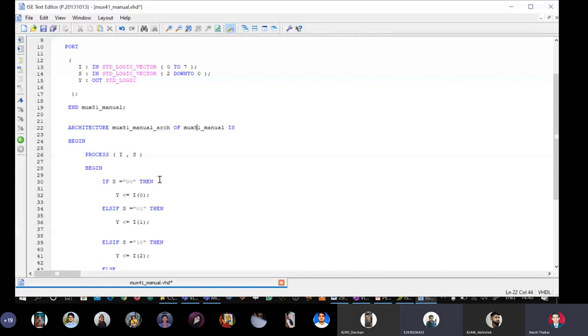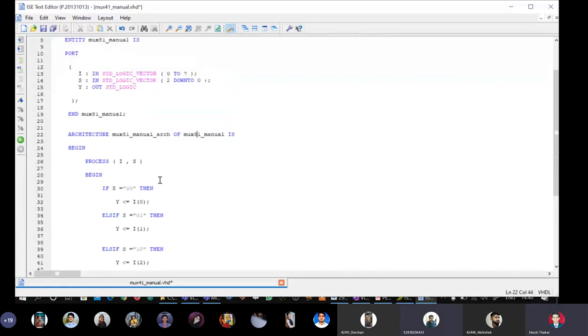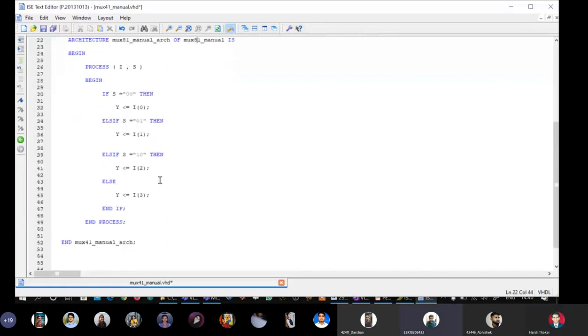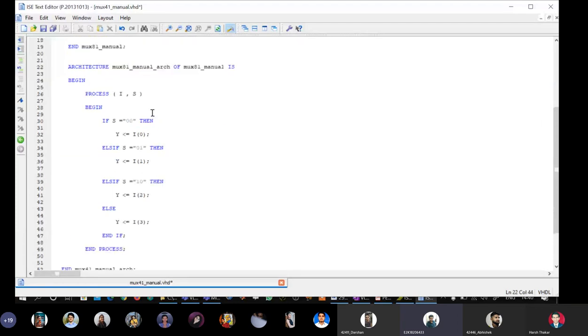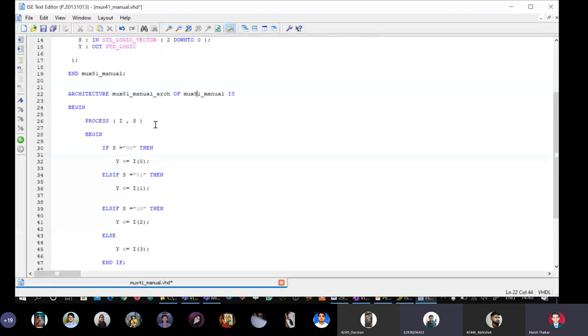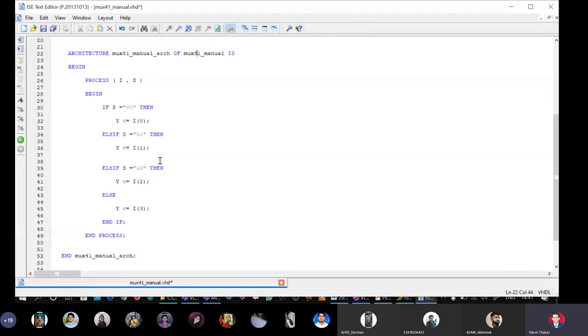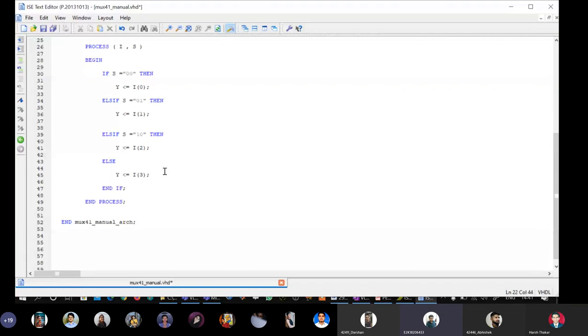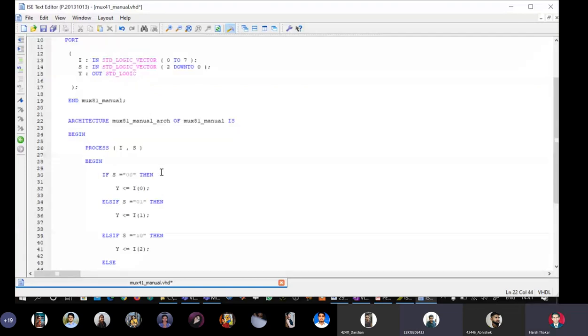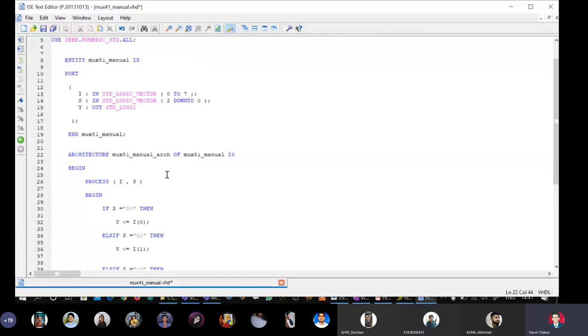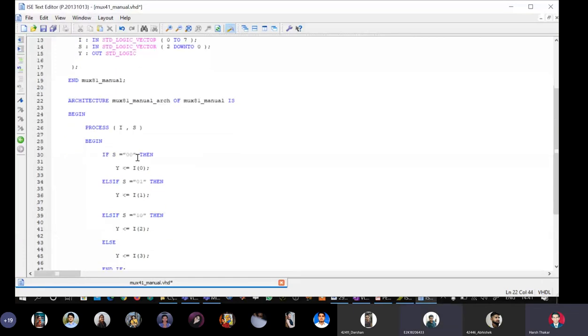Now tell me, what all should I do here? So it will be the same. You have to include some extra steps in that. The process will be the same, already written there. Okay, fine. So we have given 4 options here. How many options should I give now? Seven options and the last one will be else. Very good. But the problem is this: now my select line is 3-bit and here it is 2-bit. So S equal to 3 zeros. Very good. So I will put a 0 here.